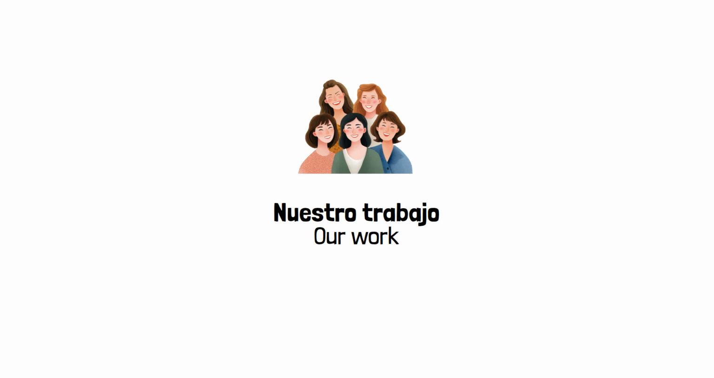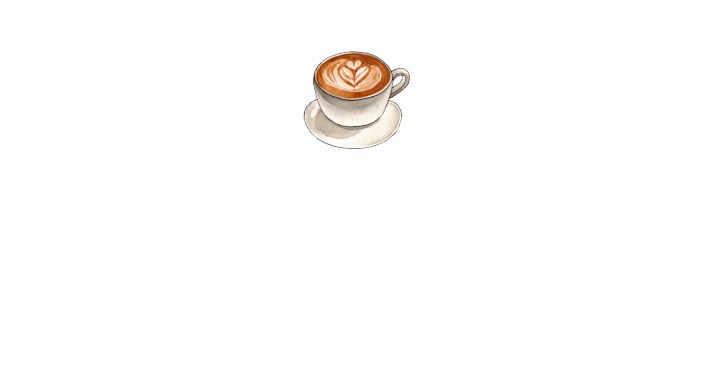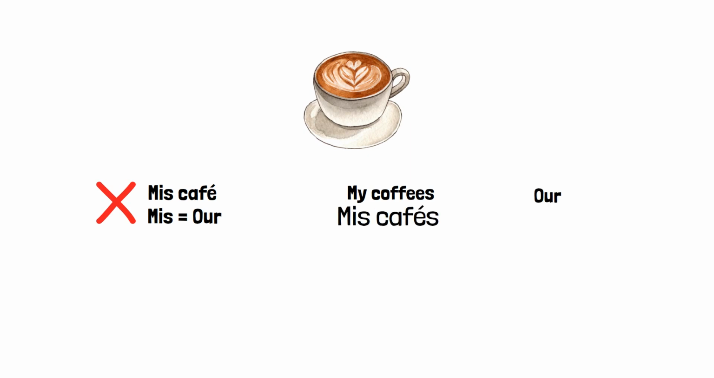Another mistake is adding S to mi or tu when the speaker is plural. We want our coffee, and English speakers sometimes say mis café, thinking mis means our. It doesn't. Mis means my plural things. My coffees is mis cafés. Our coffee is nuestro café. The possessive reflects whose it is, not how many people possess it.